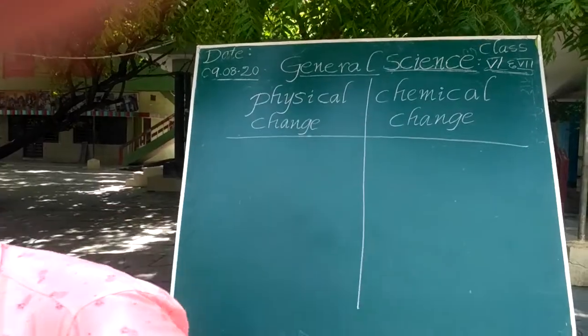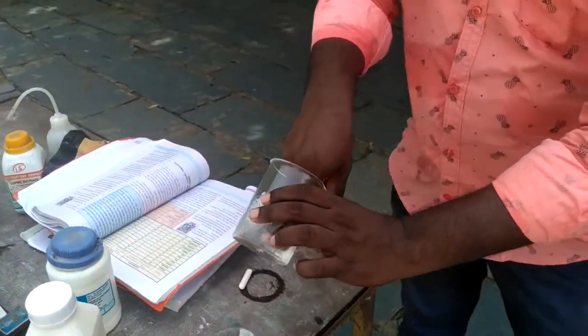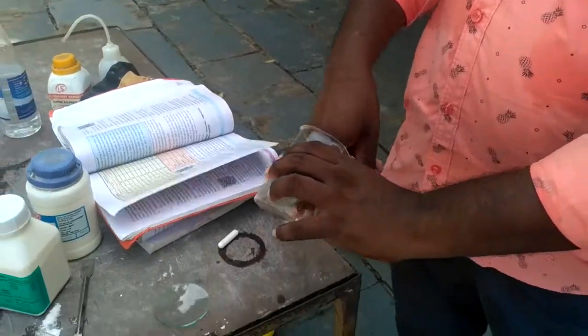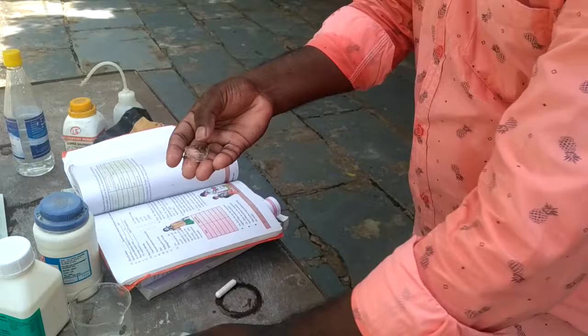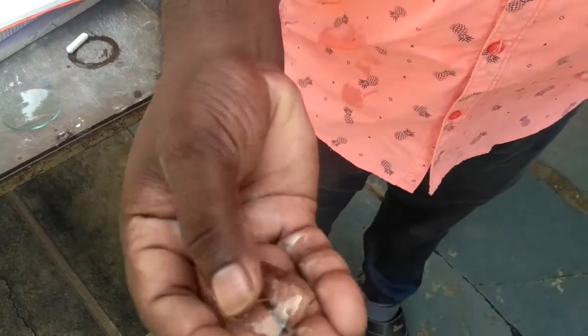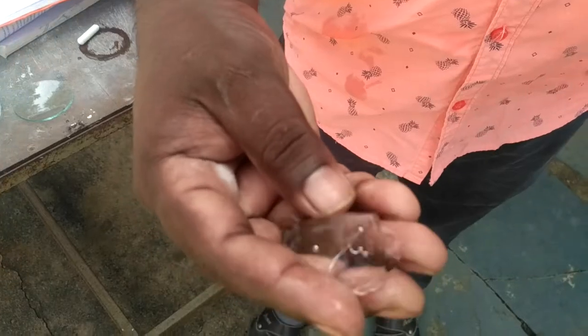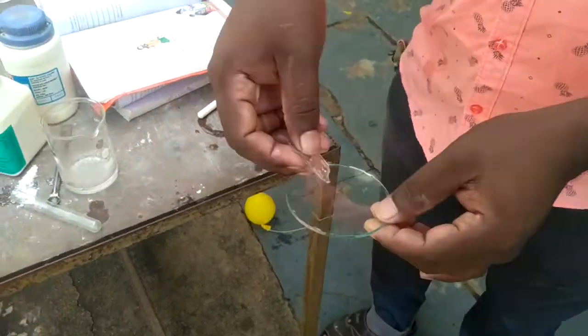Okay, students. First we take ice cubes. What is this? This is an ice cube. What is its physical state? The physical state of an ice cube is the solid state. The solid ice is put on a watch glass.